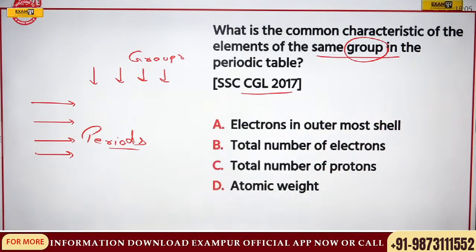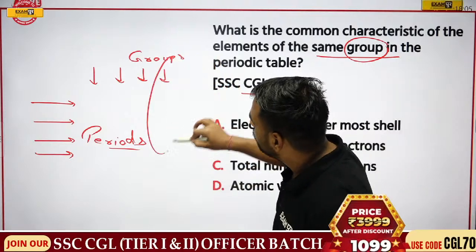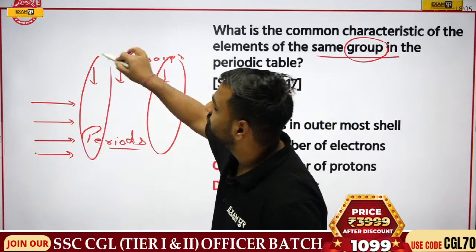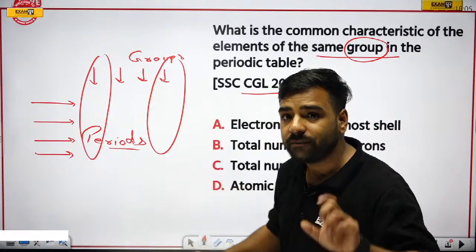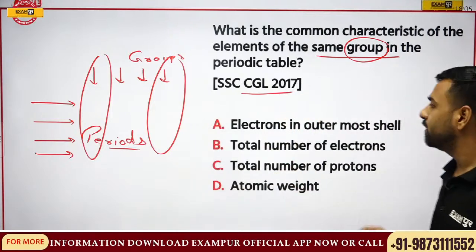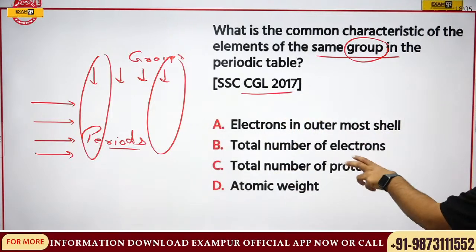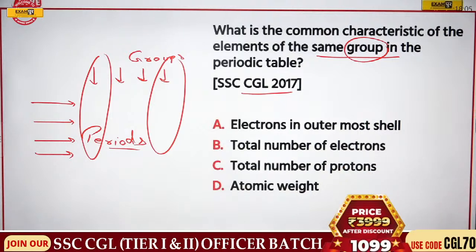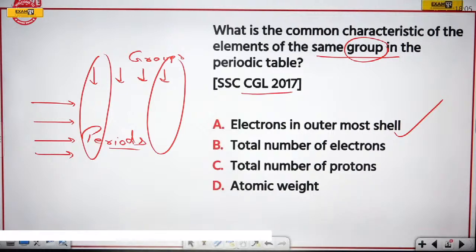My question is, what is the common characteristic of the elements of the same group? That is, if I talk about any of the groups, let's talk about the first group. Remember? So what will be common in that? Electrons in the outermost shell, total number of electrons, total number of protons, or atomic weight? It's very obvious. The correct answer will be electrons in the outermost shell.